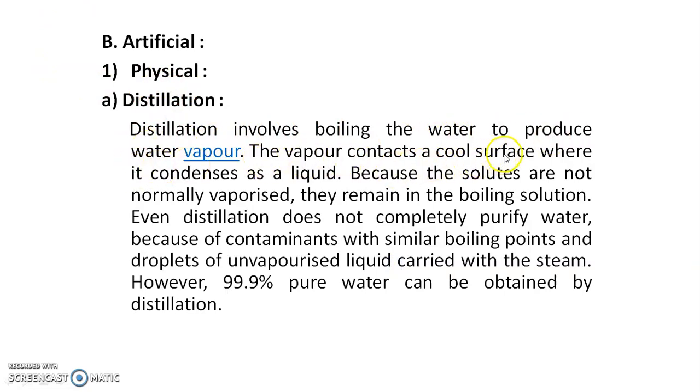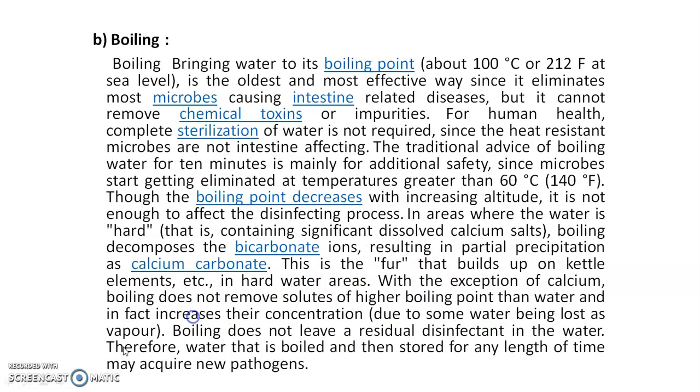Then artificial, physical: distillation. It involves boiling the water to produce water vapor. The vapor contacts a cool surface where it condenses as a liquid. Because the solutes are not normally vaporized, they remain in the boiling solution. Even distillation does not completely purify the water because of contaminants with similar boiling points and droplets of unvaporized liquid carried with the steam. However, 99.9% pure water can be obtained by distillation.